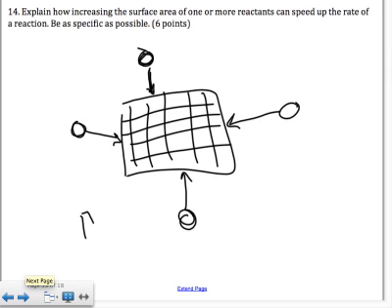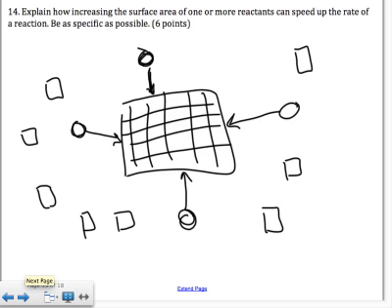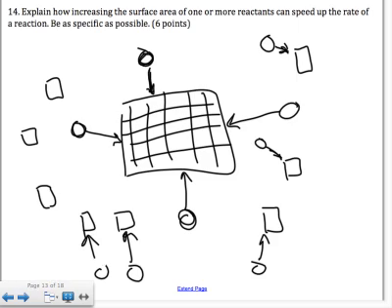If I take that same reactant, the square reactant, and I break it up into smaller and smaller pieces, now all of these particles can interact with the circles, right? Which means more collisions, which means more reaction happening faster. So anything that you can do to increase the number of collisions is going to increase the rate of reaction, and adding more surface area exposes more. This is the bottom line. Adding more surface area exposes more reactant to collisions. Increasing the number of collisions speeds up the reaction.